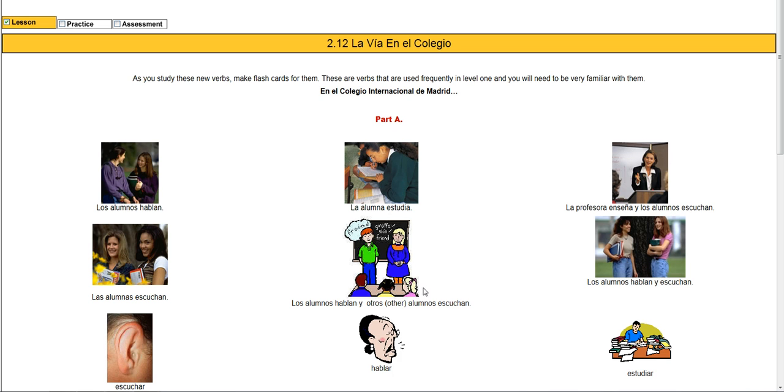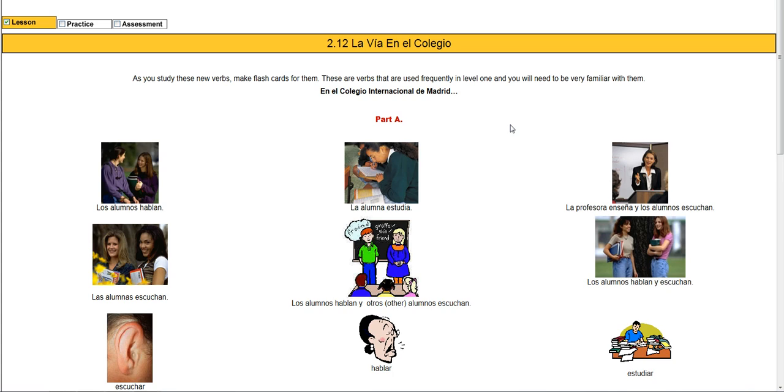So basically there's a group of verbs you're going to learn, and notice it says you should be studying these and make flashcards for them because you're going to use them a lot from now on in the rest of this course. So you do need to memorize and practice these.